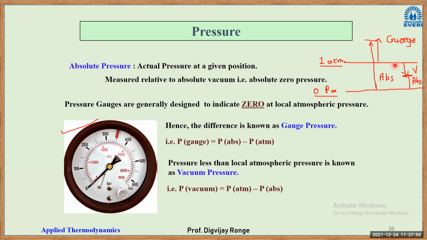The difference between atmospheric pressure and absolute pressure is nothing but vacuum pressure. Most generally we deal with gauge pressure. Very few times we have to deal with vacuum, like in the case of condensers. In condensers, it is assumed that they work under vacuum conditions.